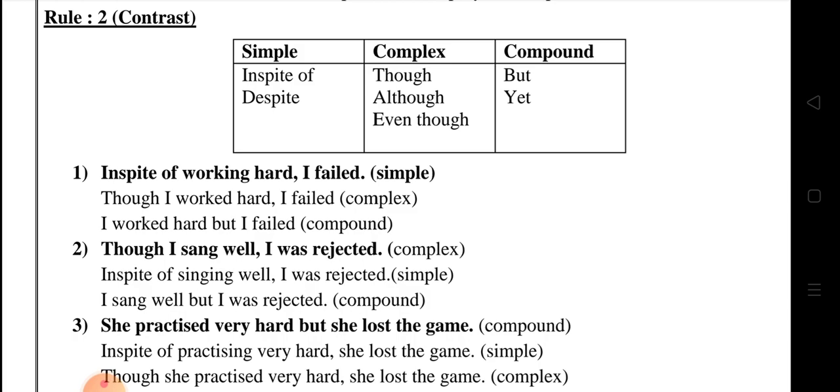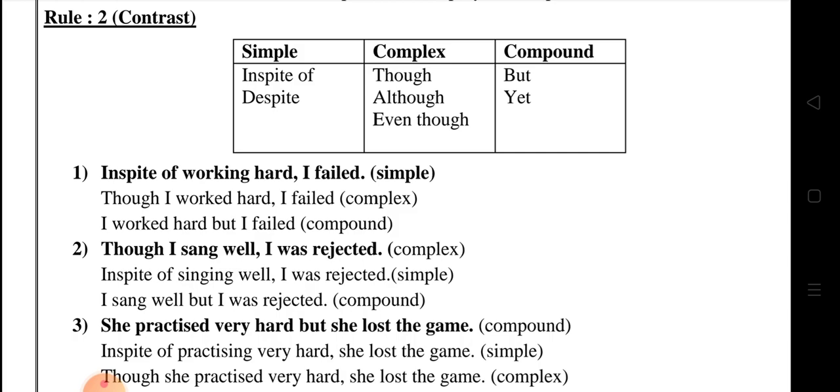This is complex. Next, compound: I worked hard, but I failed. Okay, so we just completely combine the sentences with the help of coordinating conjunctions. I worked hard, but I failed.